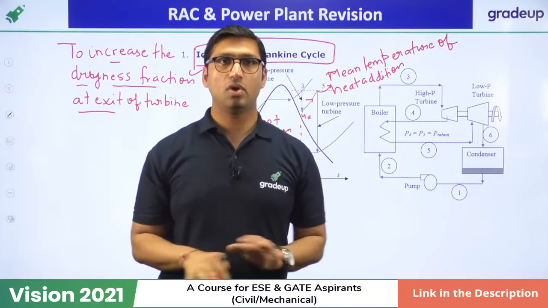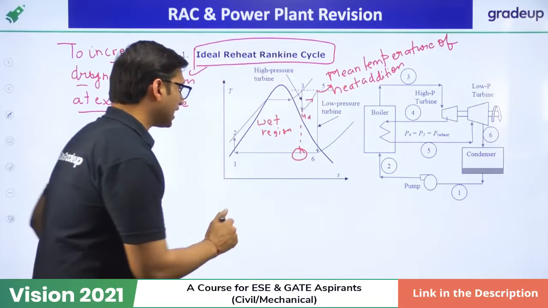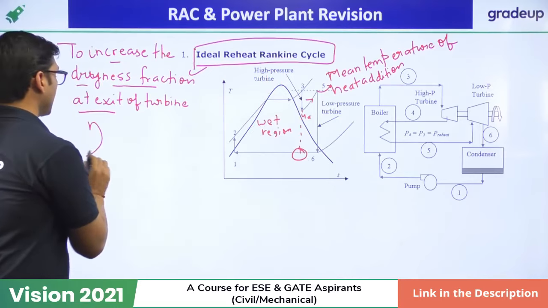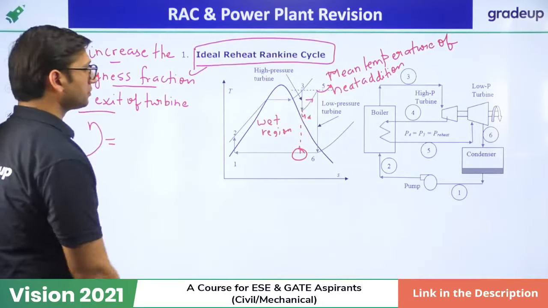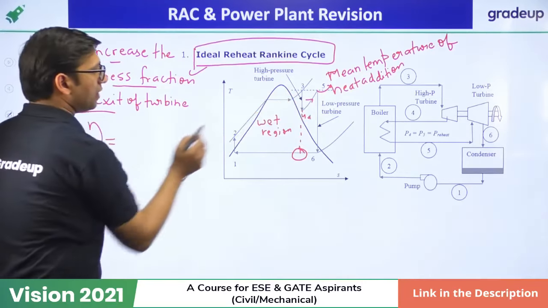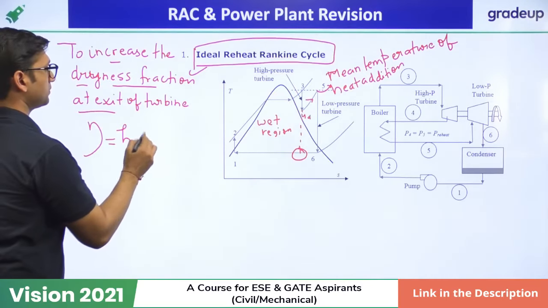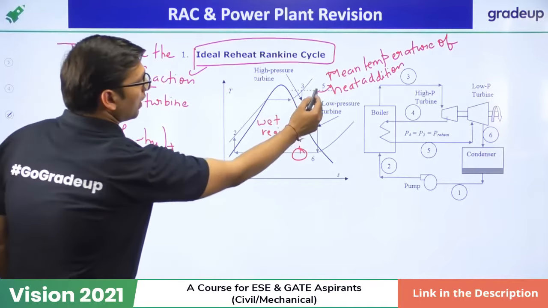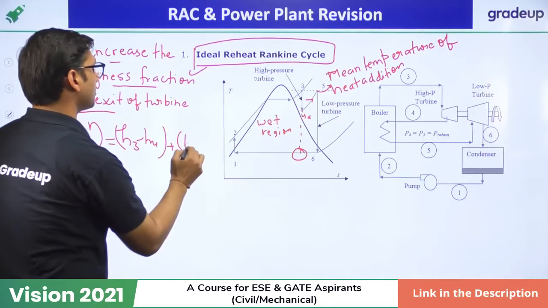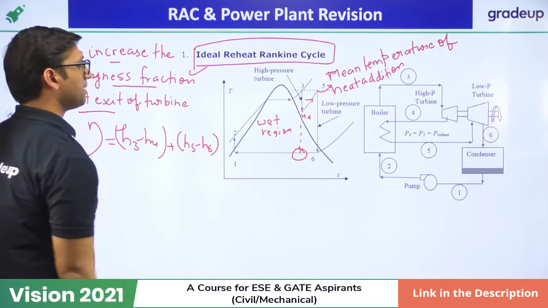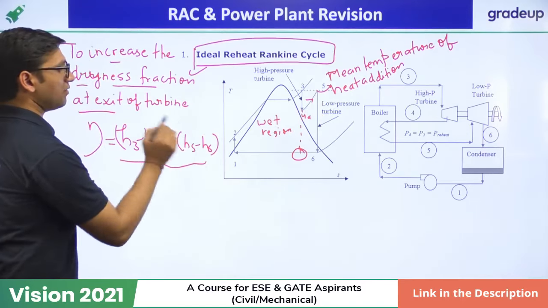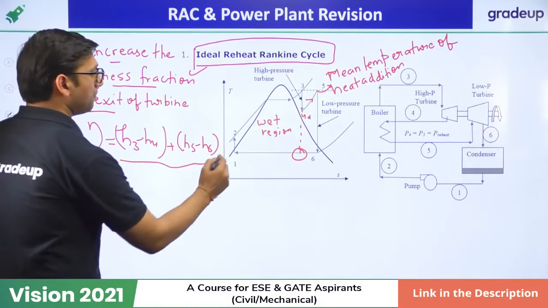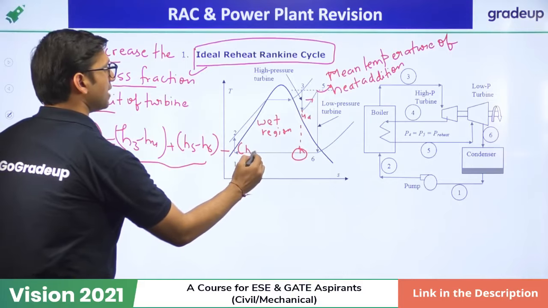No other change. If we have to find the efficiency of this reheat cycle, the efficiency will be equal to the net work divided by the heat supplied. The total turbine work is (H3 minus H4) plus (H5 minus H6), minus the pump work, where pump work is H2 minus H1.